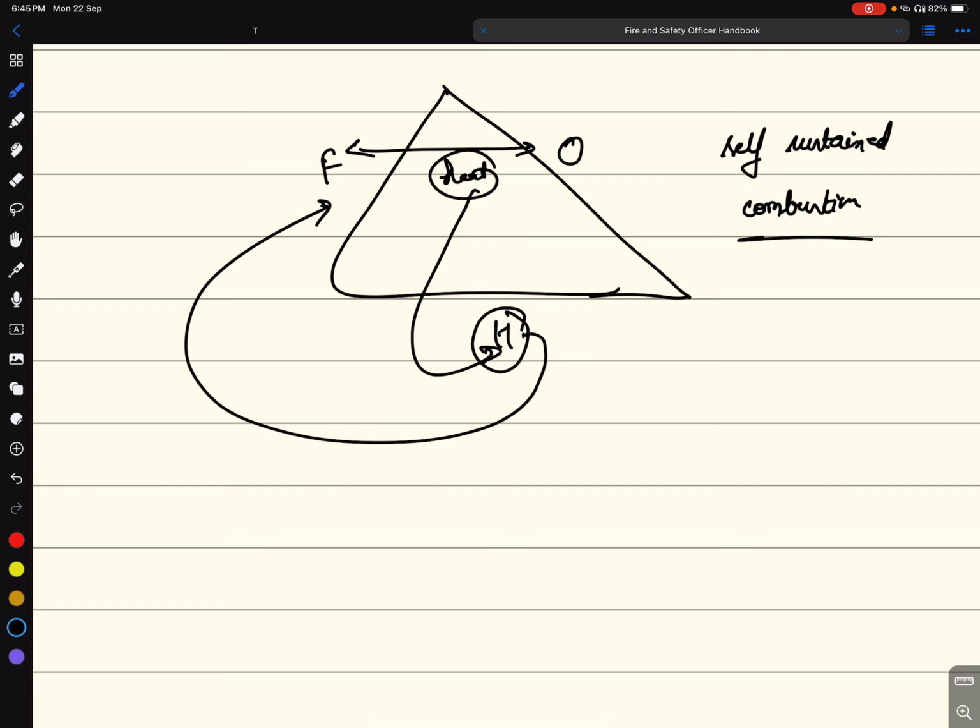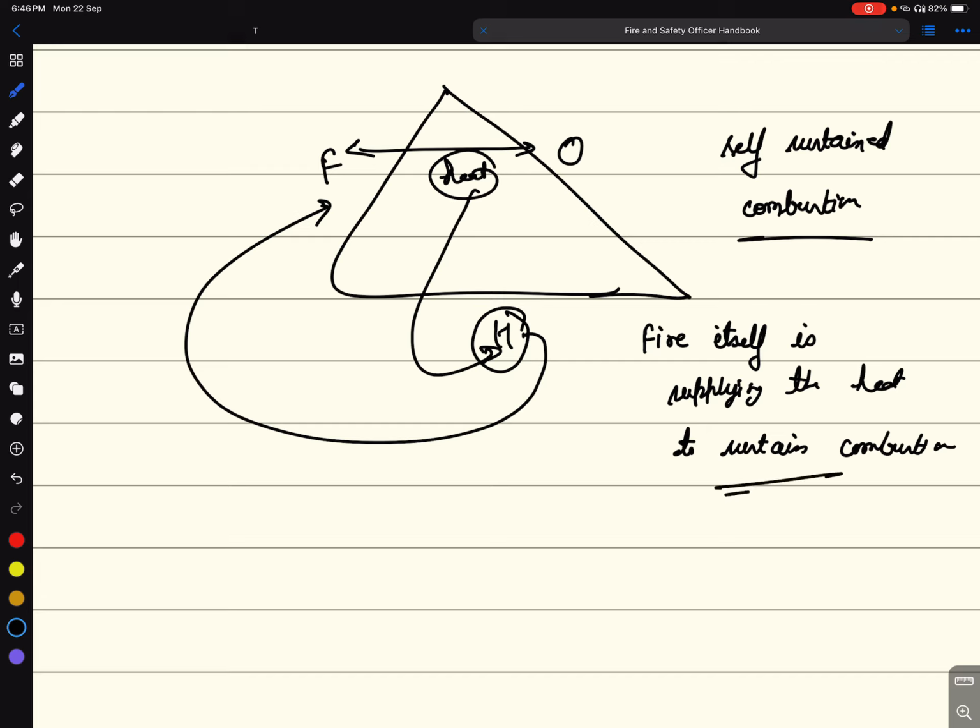Fire itself is supplying the heat to sustain the combustion. That is why it is called self-sustained combustion reaction.